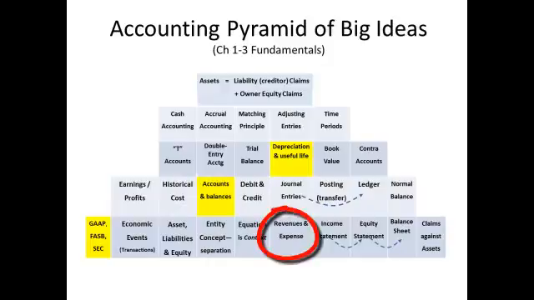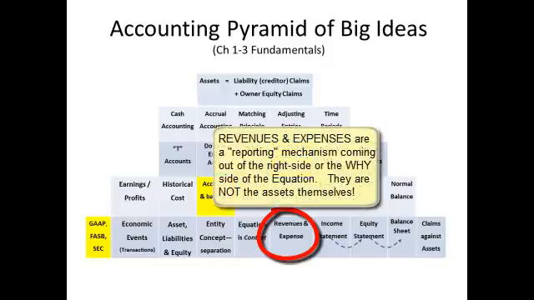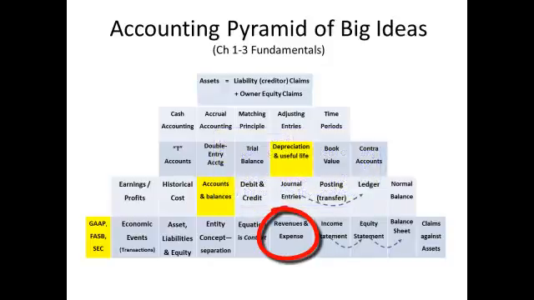Revenues and expenses, two very important account types that fall under the equity category on the right side of the equation. Measures of assets coming in due to sales activity are called revenues. Measures of assets going out that support the ability to make sales are expenses. These are tape measure values only, not the assets themselves. Their values reflect what's going on in the asset category. An upward change of assets means an increase in revenues. A downward change of assets means an increase in expenses.